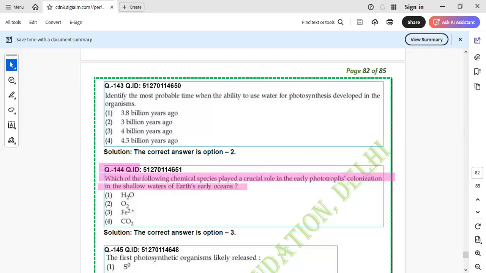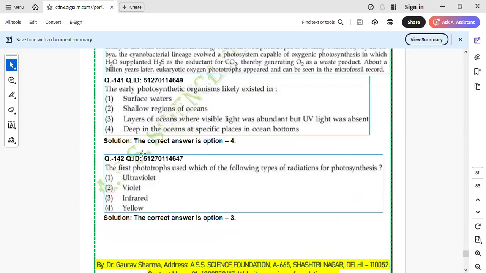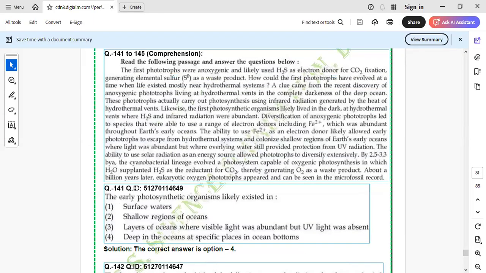This line is also written in the passage. Diversification of anoxygenic phototrophs led to species that were able to use a range of electron donors, including Fe2+, which was abundant throughout Earth's early ocean.